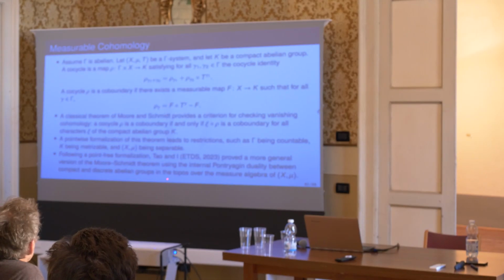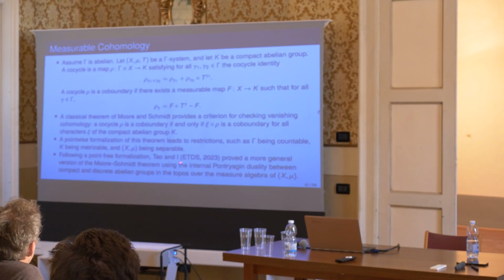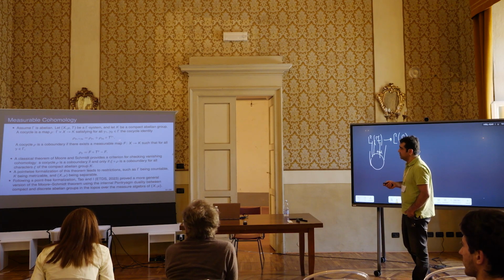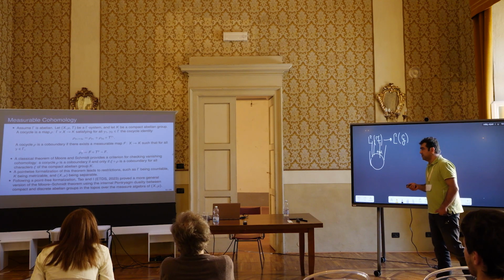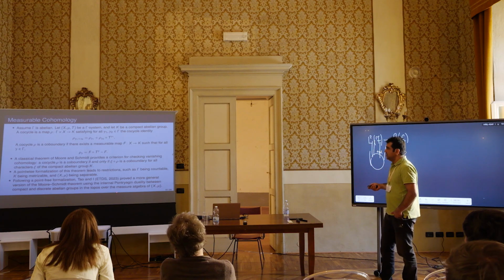However, one can also follow a point-free formalization, and we did this in a paper with Tao, where we proved a very general version of this Moore-Schmidt theorem, where we dropped all the assumptions: gamma can be anything, X can be anything, K can be anything. We can even have a sigma finite measure, not a probability measure. We can have a non-ergodic system.